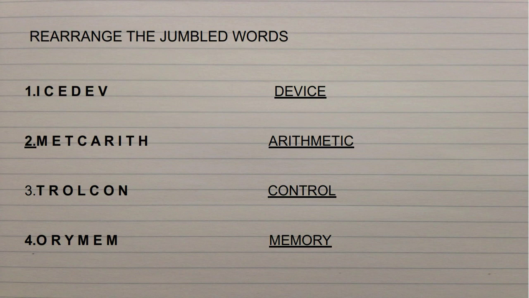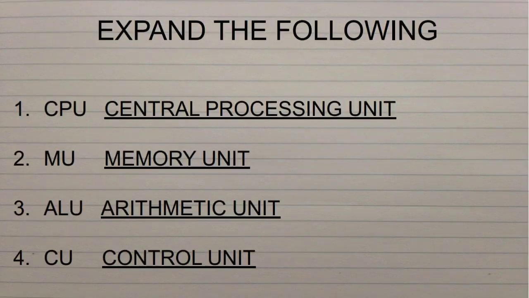These four words should be there in your classwork note. Give a heading, rearrange the jumbled words, then write all four with neat handwriting. Leave a line in between.